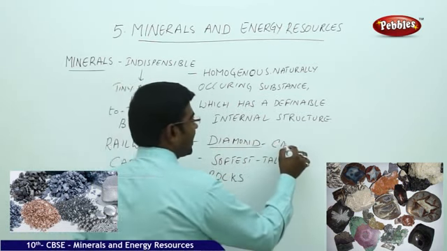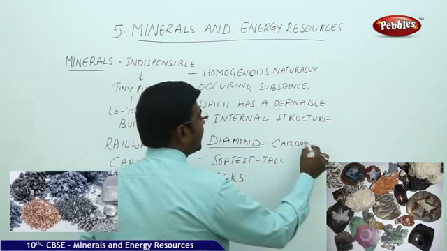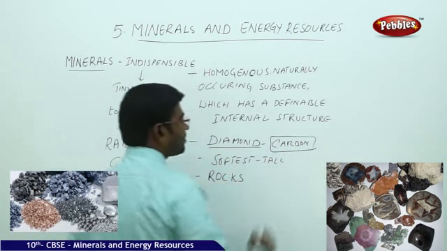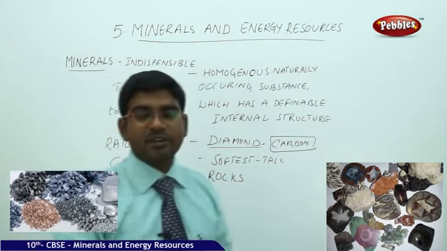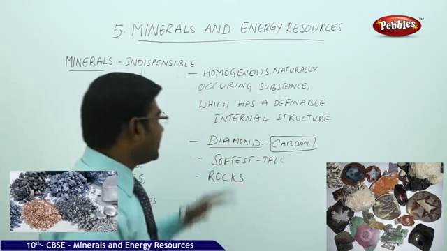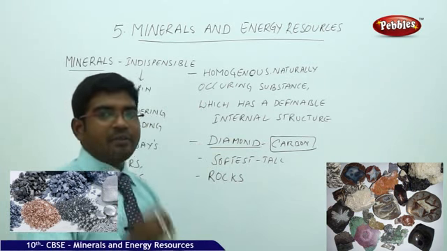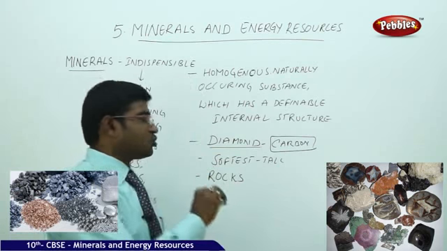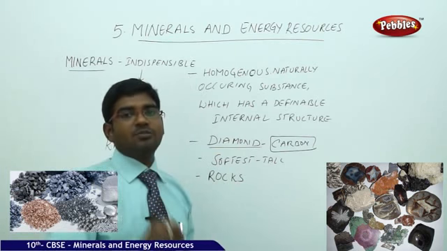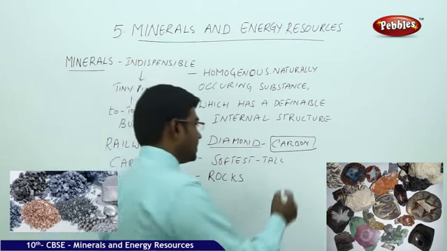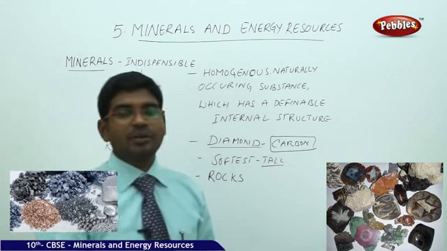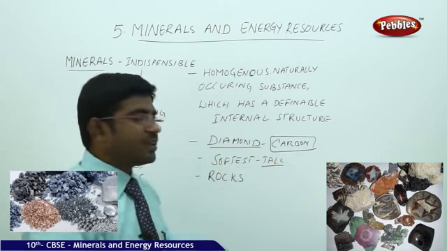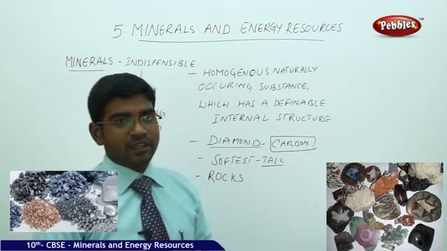Diamond is found in the carbon compounds, where the components of carbon are very closely bound in diamond, so that you find it very difficult to break the diamond. Diamond is the hardest mineral available on the earth. Moving on, the softest mineral available on the earth is talc. The talcum powders we use come under the category of the softest available minerals on the earth.